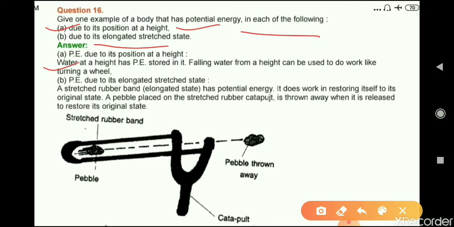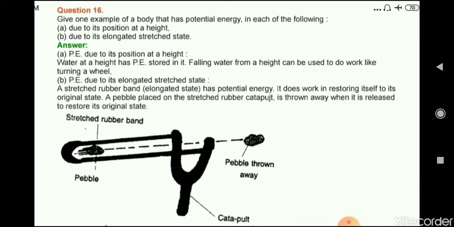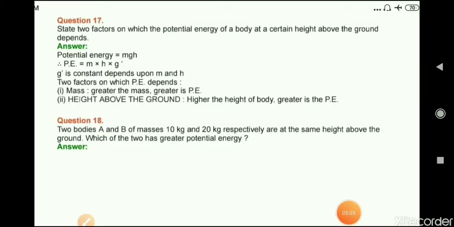So first, water at a height has potential energy stored in it. Falling water from a height can be used to do work like turning a wheel. Now the second part: a stretched rubber band has potential energy. It does work in restoring itself to its original state. A pebble placed on the stretched rubber catapult, as you can see in this picture, is thrown away when it is released to restore its original state. Okay, now next question.